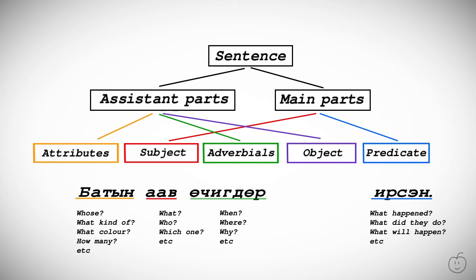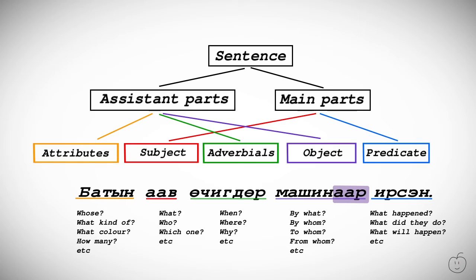In this case, it will answer the question, when did father come? Uçuktur. Finally, the object is usually a noun phrase and it answers questions like by what, by whom, to whom, from whom, etc. Mongolian objects usually need suffixes, but we will not get into that today.